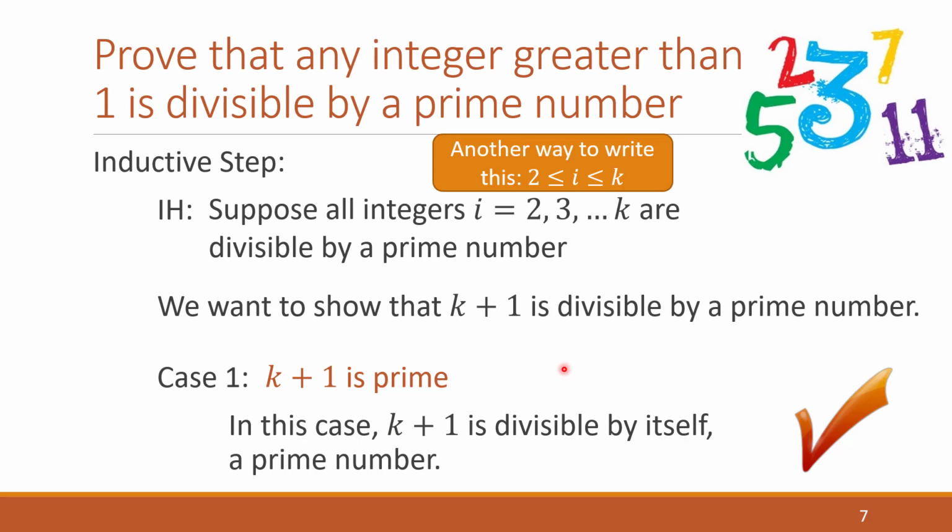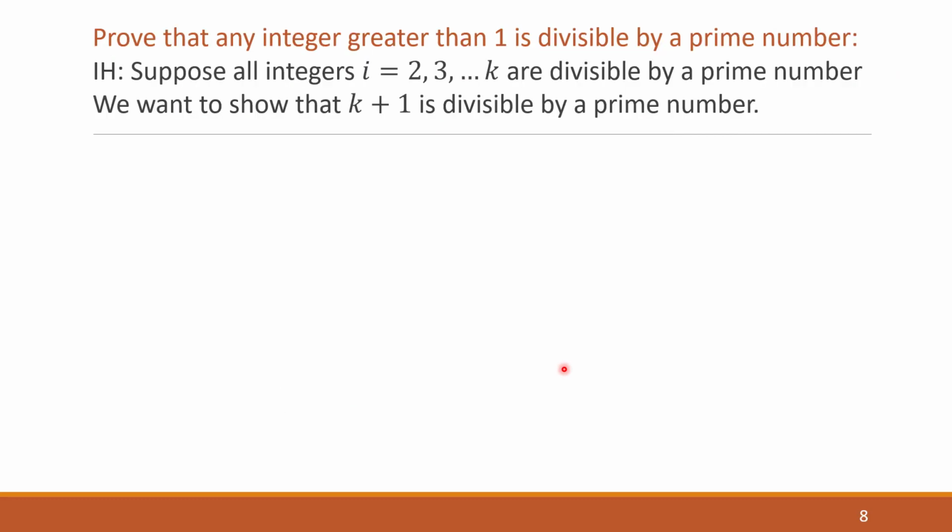The harder case comes in when k plus 1 is not prime. And up here, I've rewritten the theorem we're trying to prove, the induction hypothesis, and what we want to show. So we have these for reference. So case 2 is that k plus 1 is not prime. Now, if we think about the options, if you recall, there are 3 options. A number can be prime, composite, or less than or equal to 1.